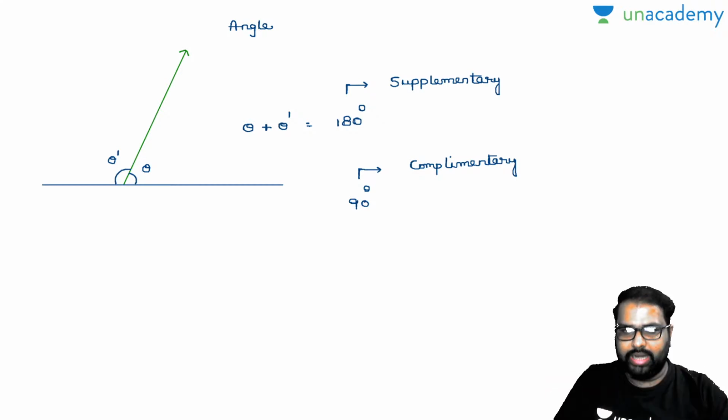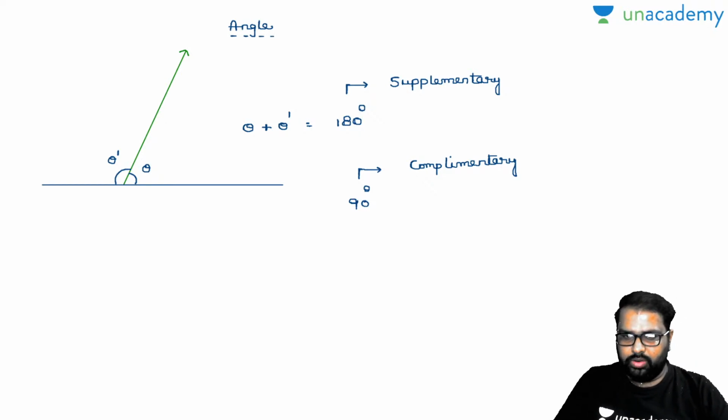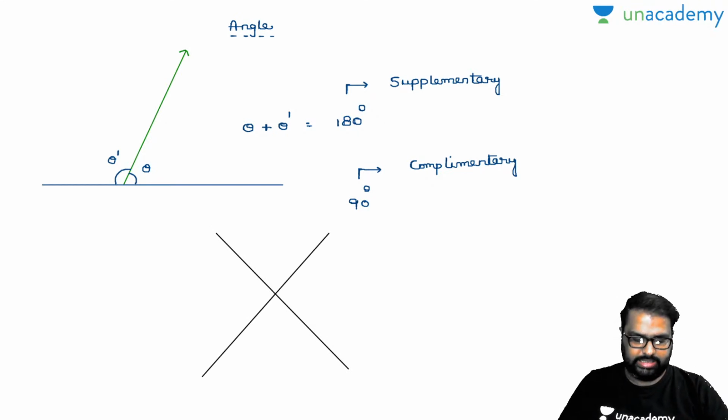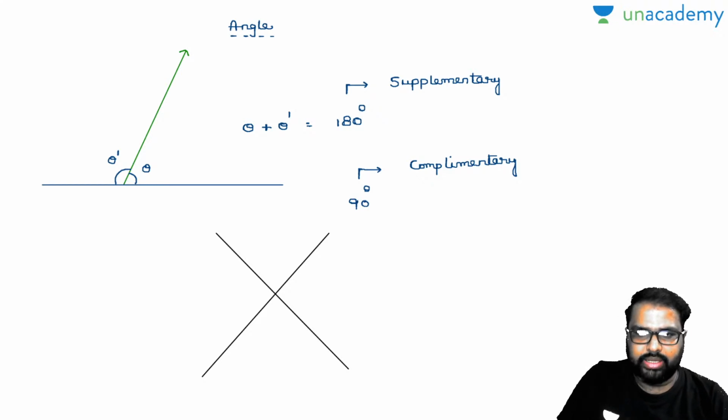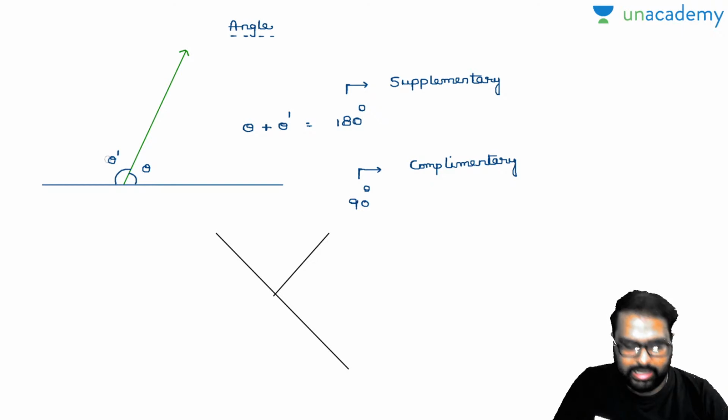Okay, so let's come to the next point. What is this next point? See here, when two lines intersect each other, closely observe here. I'll take one point here. So I will remove some part so you can understand it clearly. Look carefully, beta. If I remove this part, it is exactly looking like this only. Am I right or wrong?